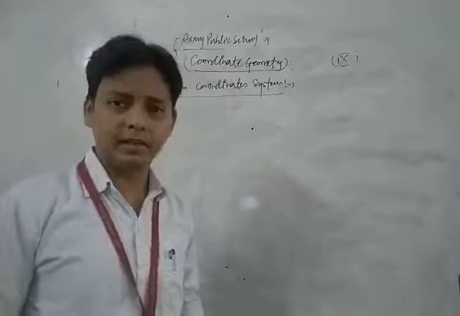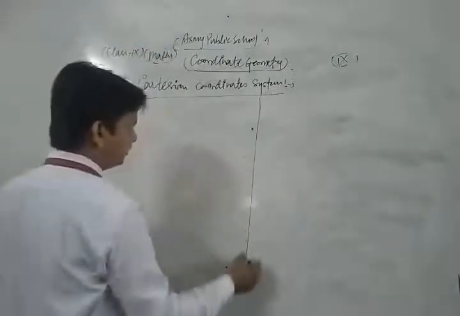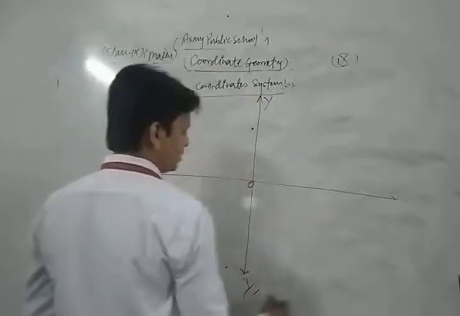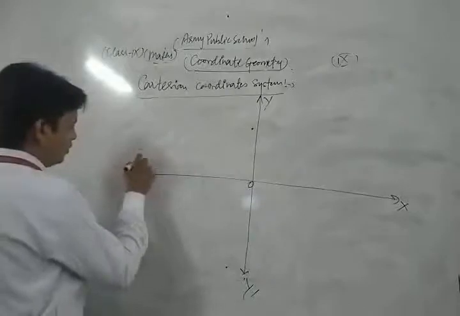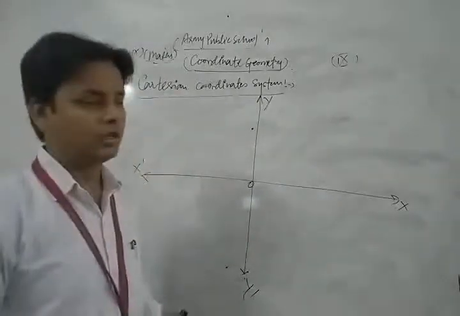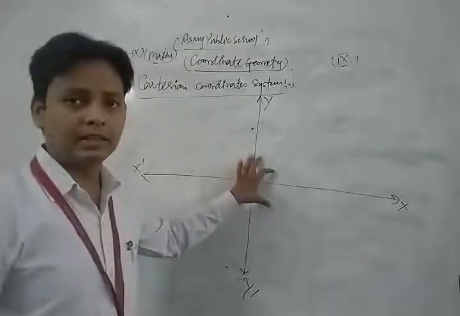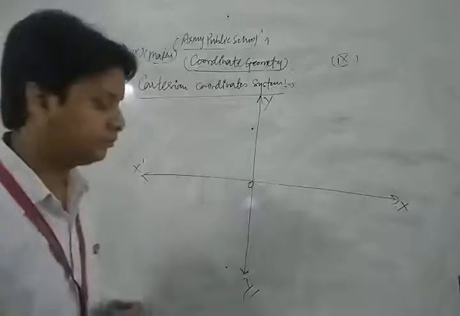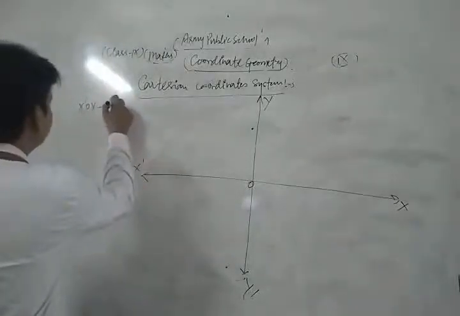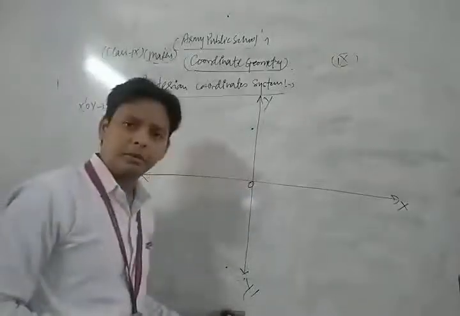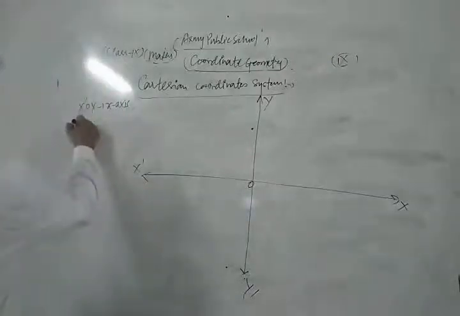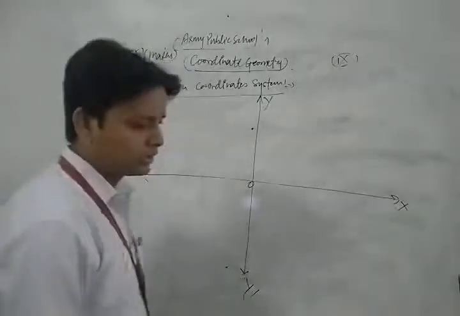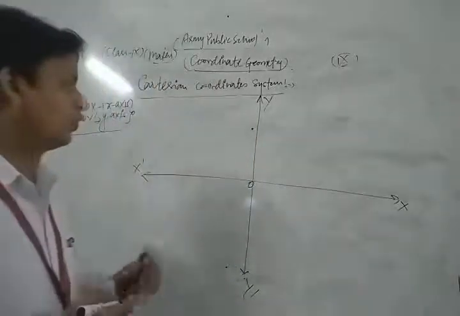What is the concept of the x-axis and y-axis? Let's see. Dear students, if we draw two mutually perpendicular lines in this way, suppose Y O Y dash and X O X dash, one horizontal and one vertical, then the horizontal line X dash O X is known as the x-axis, and the vertical line Y O Y dash is known as the y-axis. This is a very important concept.